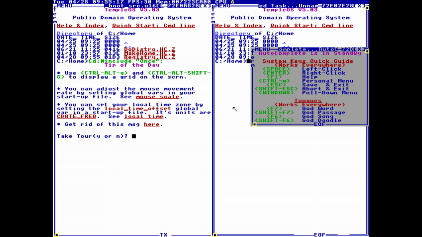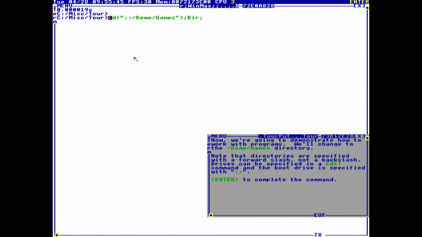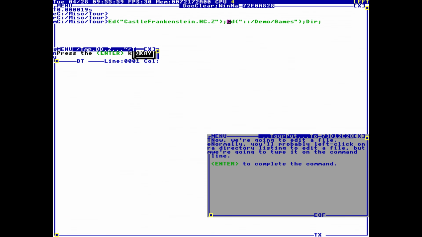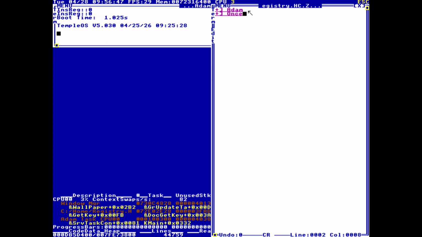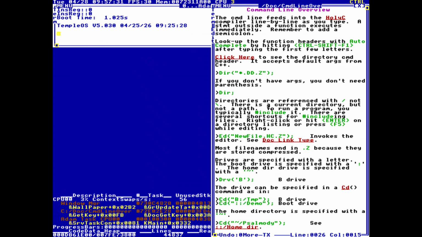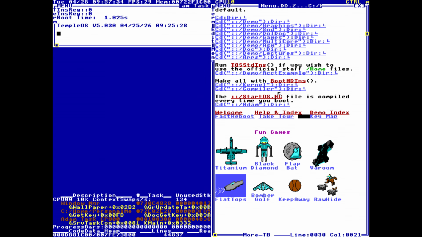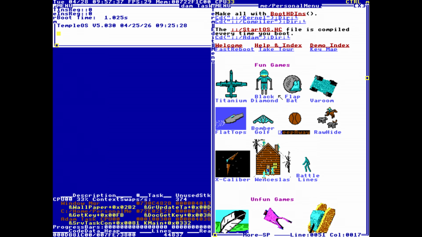Drive C. People who might not know how to use it, it's going to be really hard for them to understand how to use it. But there is like a TempleOS tour. Press the enter key. And what did I just do? And how come I can just delete the entire dialogue, just like that? Adam. I think that's from the Bible. And also I saw some shortcuts online that you can do Control M. And yeah, okay, this is I think the main screen that you're supposed to be on.